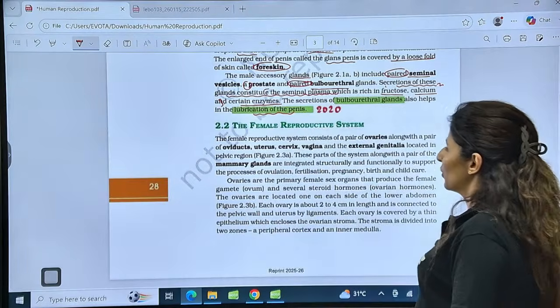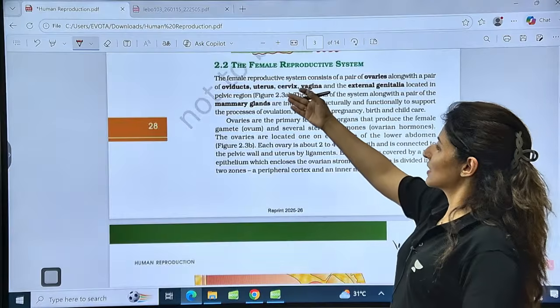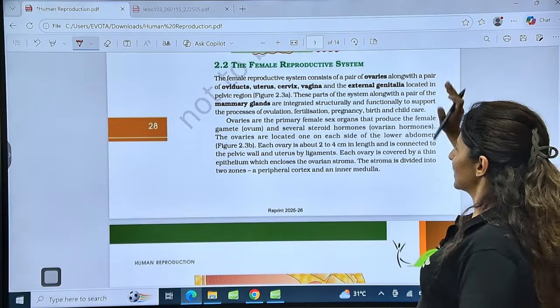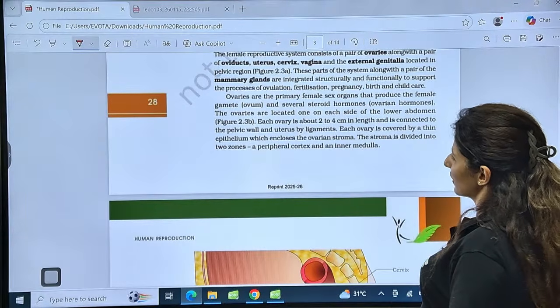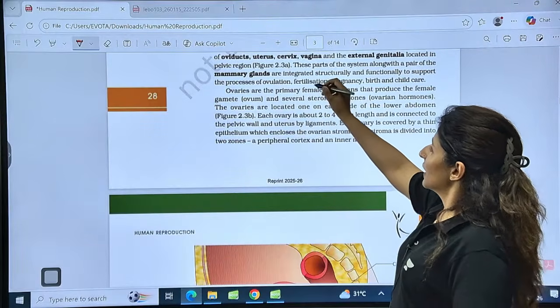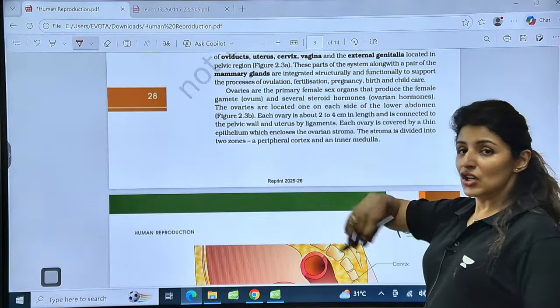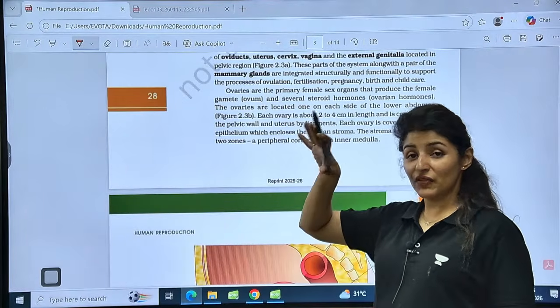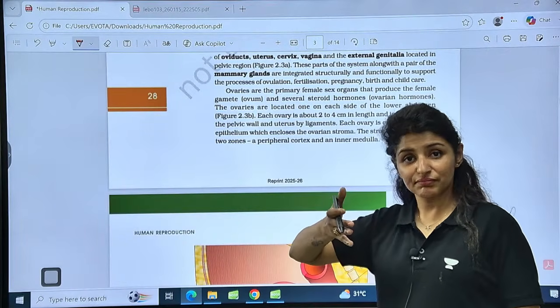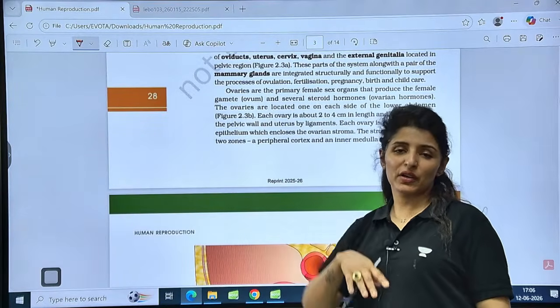All right. Now, moving on to the female reproductive system. It has a pair of ovaries, uterus, oviduct, cervix, vagina, and external genitalia located in the pelvic region. Mammary glands are also a part of this system, integrated structurally and functionally to support the process. Although mammary glands are modified sweat glands, part of your skin, they are still studied along with the reproductive system.